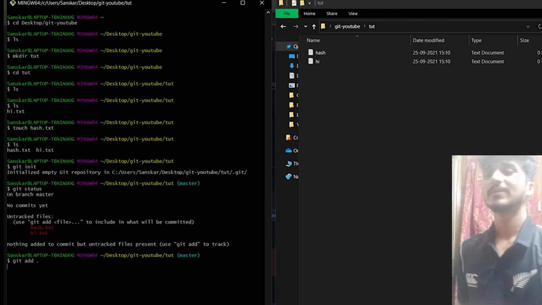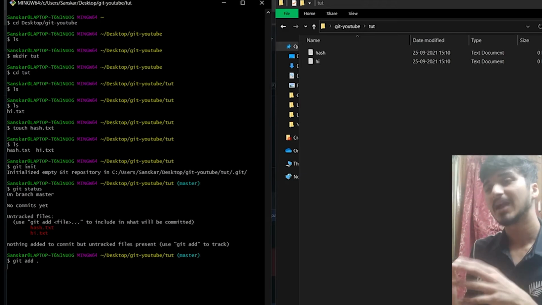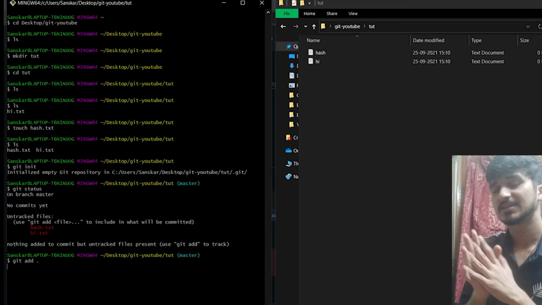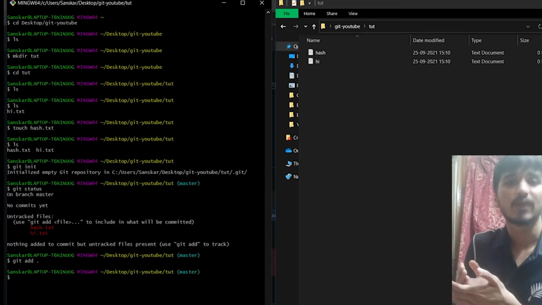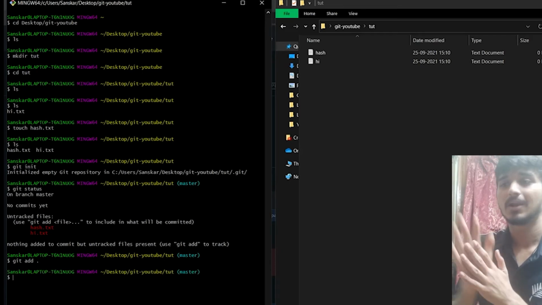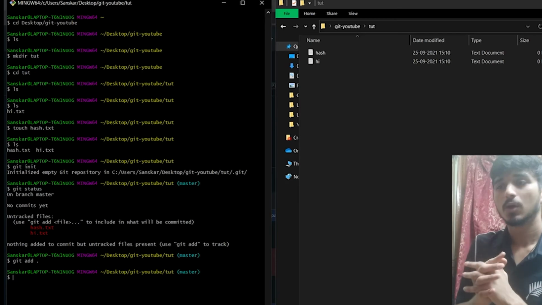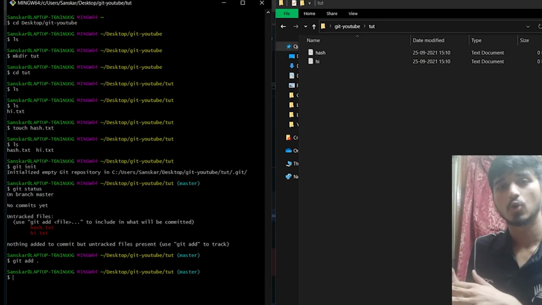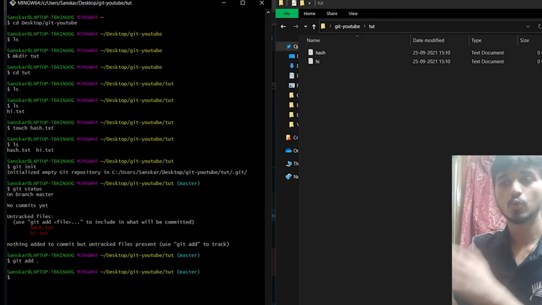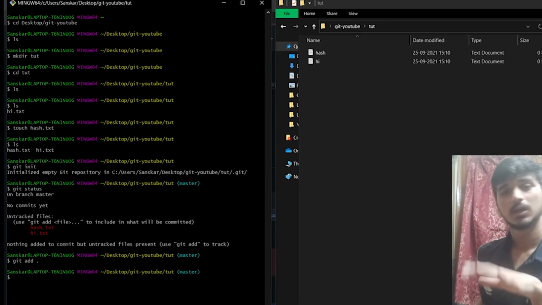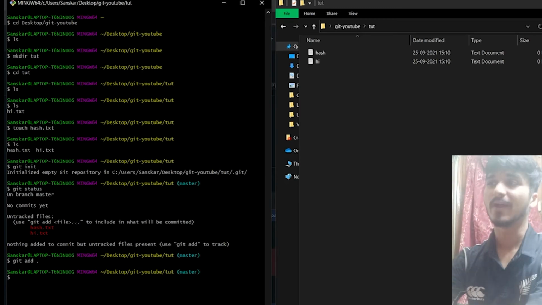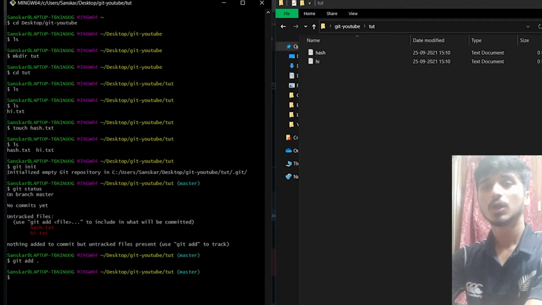What git add full stop does is add all the untracked files, I'll show that later on. It adds all the untracked files to be tracked. So now both files, hash and high, are added in the Git staging area, wherein Git can track them now.